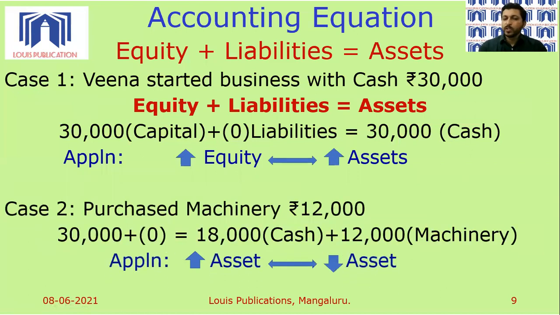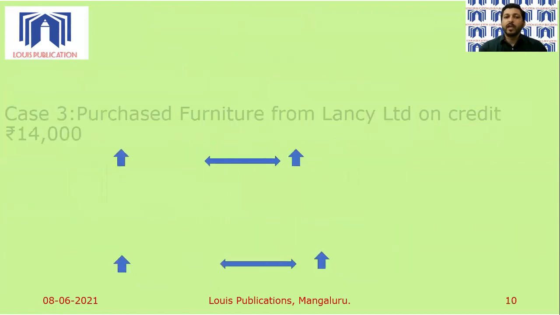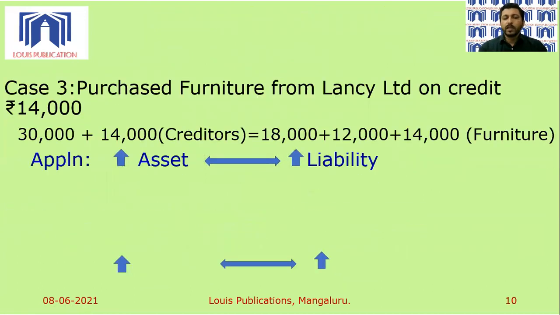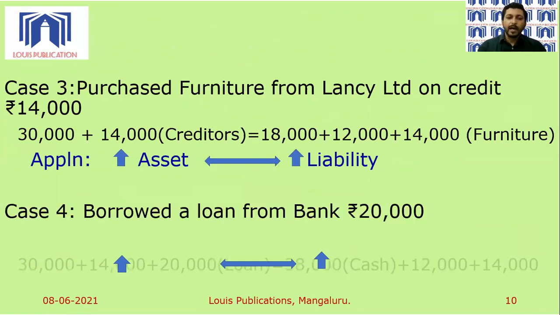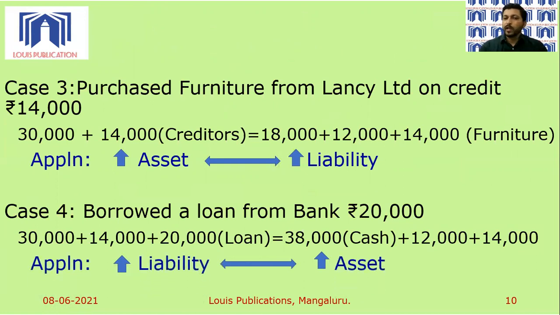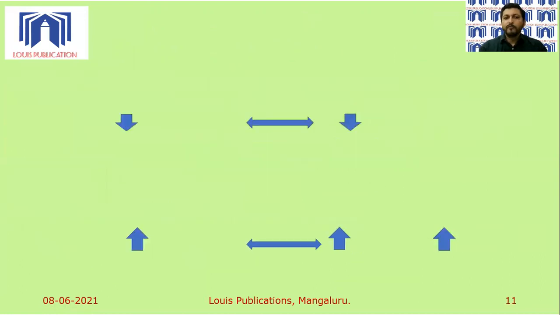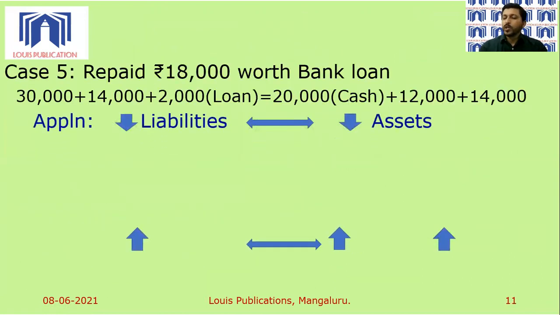The second case was, an increase in the value of an asset will result in a decrease in the value of another asset. The third one that we took was, an increase in the value of an asset will result in an increase in the value of a liability. The fourth one that we have taken, an increase in the value of a liability will result in an increase in the value of an asset. The fifth that we had taken was, a decrease in the value of a liability will result in a decrease in the value of an asset.